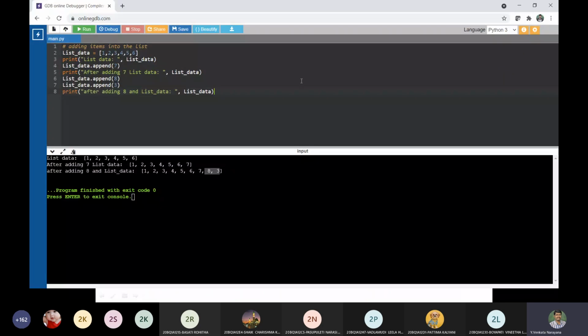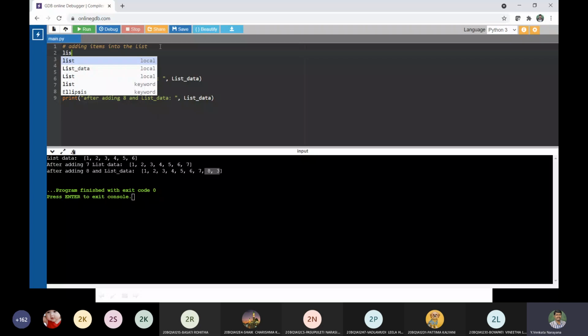I have a question for you. See here, if you are using like this, list is equal to some 1, 2, 3, this should not be done because list is already a predefined keyword. So we should not use it like this. Is that clear?